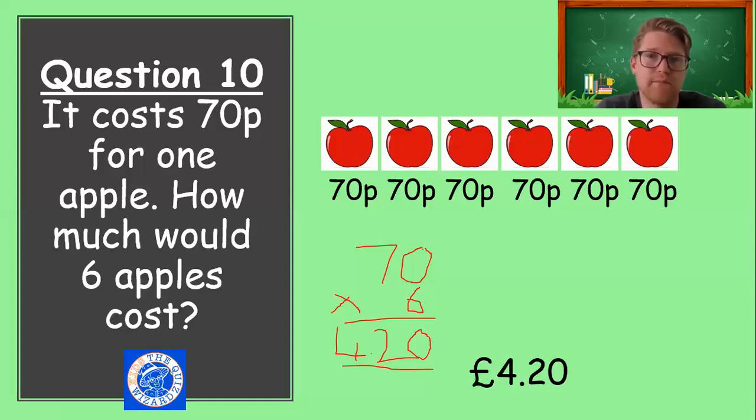6 and 7's times tables can be quite tricky. If you didn't, why not just make up some questions of your own? Just change the numbers. It costs 50p for 1 apple. How much would it cost for 4 apples?